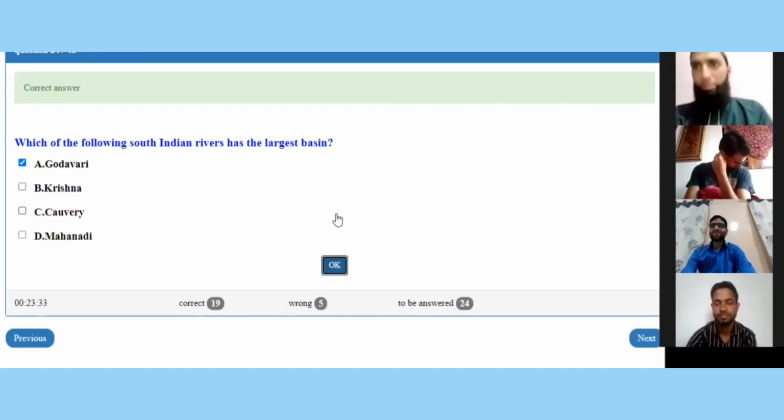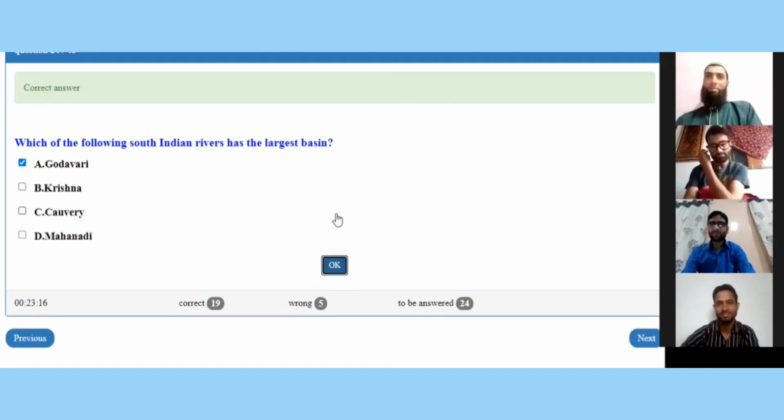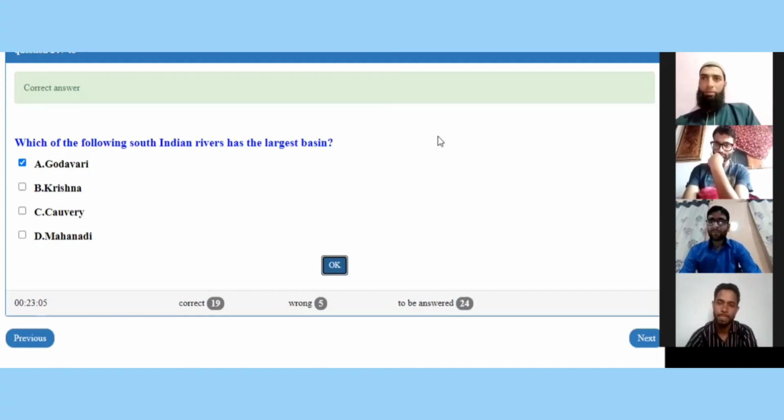So after 24 questions, Mr. Tawheed, 4 correct answers. Mr. Ejaz, 4 correct answers. Mr. Abrar, 5 correct answers. And Mr. Bilal, 6 out of 6, leading from the front here. So I think it is a very good competition going on here. Anything can happen because 24 more questions are to be asked. That means each one of you will get a chance to answer 6 questions each.